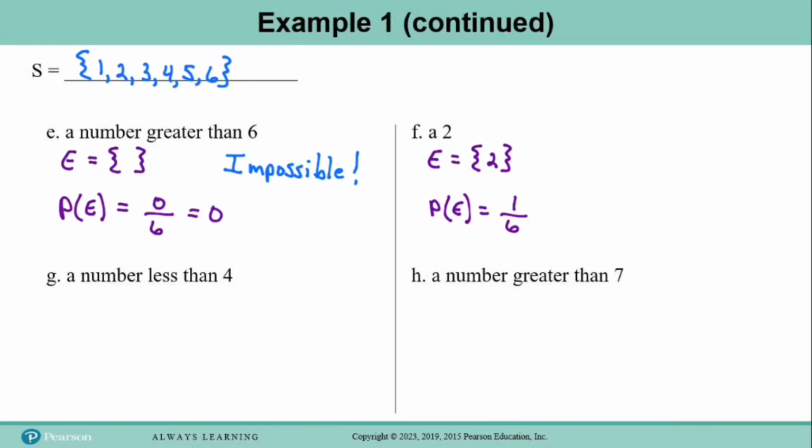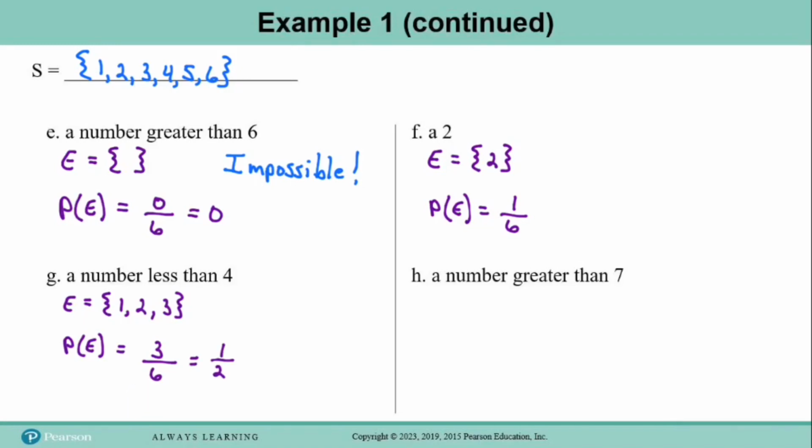And for part G, we are asked to find the probability of rolling a number less than 4. So the first thing to do is list all the elements in set E. So we look at the sample space, and the numbers that are less than 4 are 1, 2, and 3. And then the probability of rolling a number less than 4 would be the number of elements in set E divided by the number of elements in the sample space, and 3/6 simplifies to 1/2.